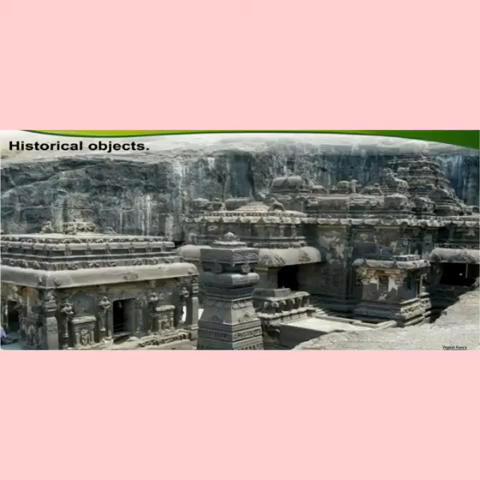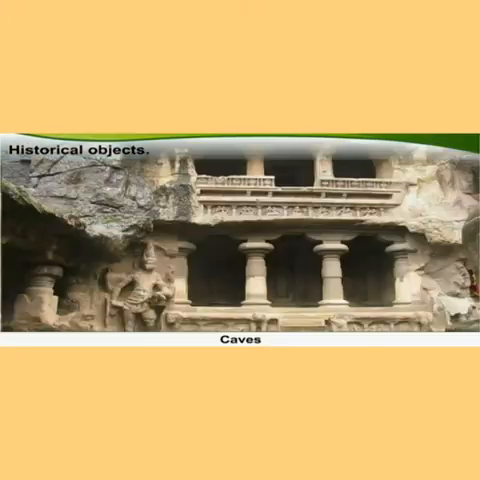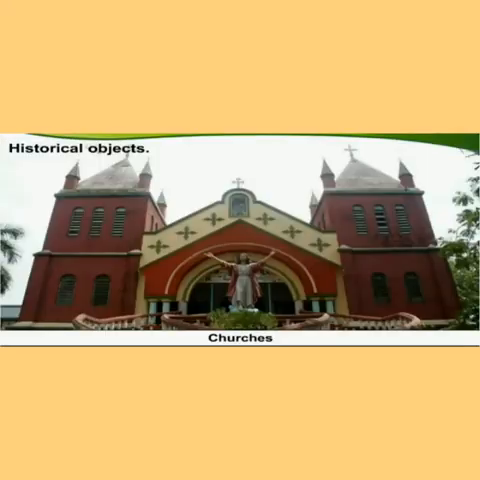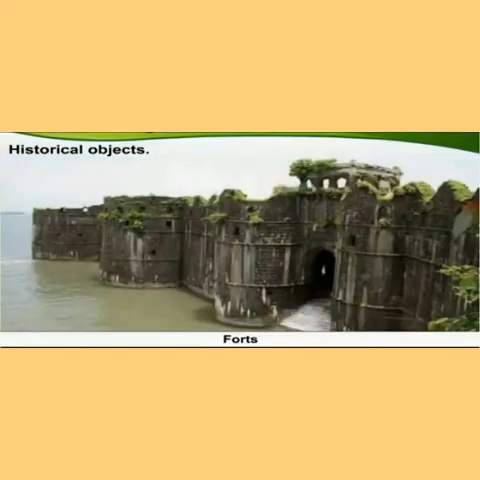Now, children, let us know what are historical objects. Which historical buildings, monuments, objects, etc. are seen in your area? A village, town, or city has buildings such as temples, caves, mosques, churches, memorials, forts, museums, etc. A place becomes known by these buildings.